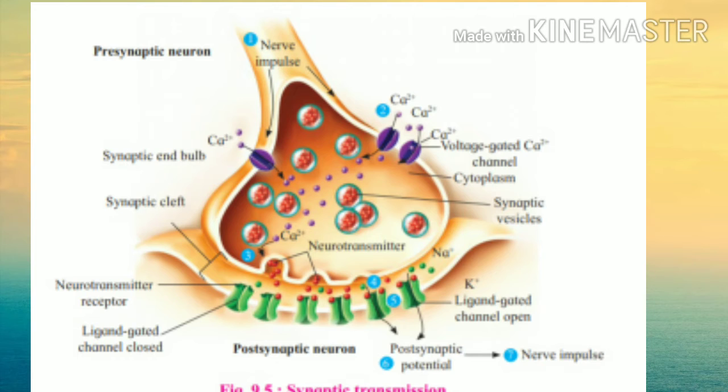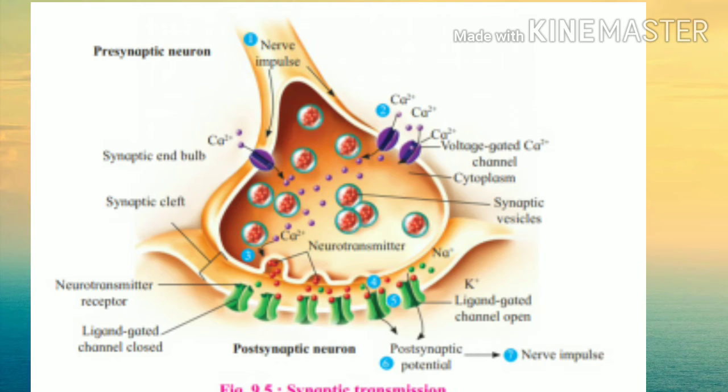These chemicals are called neurotransmitters. You can see here the neurotransmitters and receptors are present. The red wall-like structures that you see are the neurotransmitters. And the synaptic bulb possesses the synaptic vesicles. The synaptic vesicles are the rounded structures, like green round balls, inside, and these are the synaptic vesicles, and in those synaptic vesicles you can see the neurotransmitter. The synaptic bulb contains the synaptic vesicles, which are filled with the neurotransmitter.